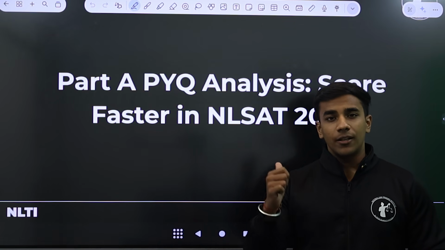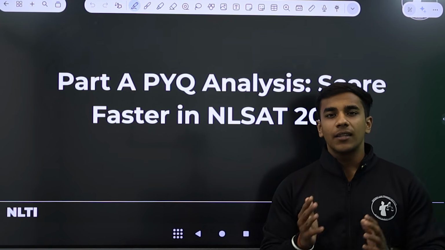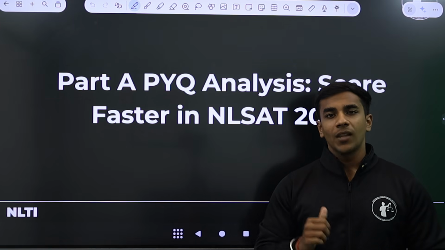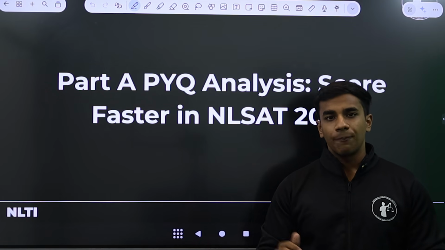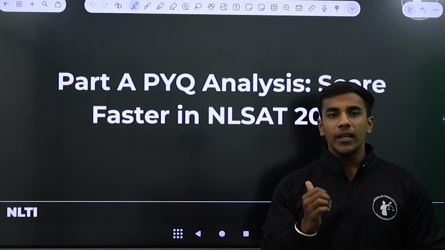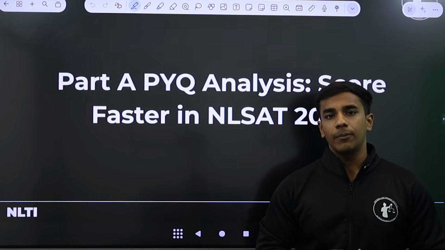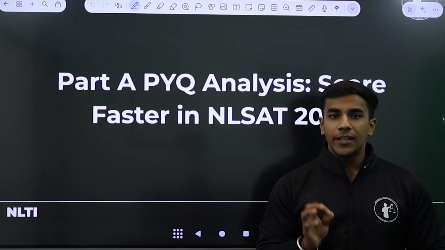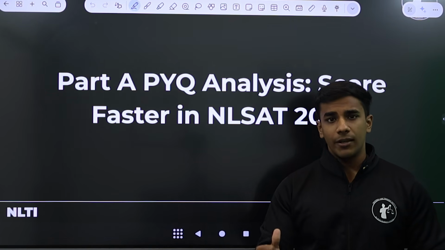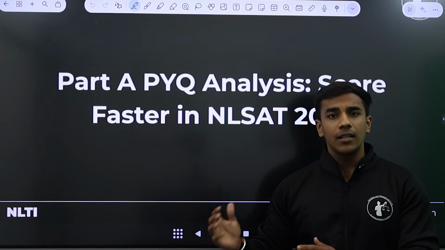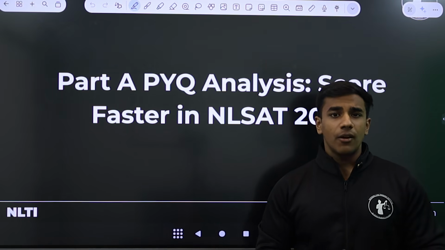And very importantly, to get into the National Law School Bangalore, you need to understand the trends and patterns of this paper. And that can only be done by doing one thing, that is PYQ analysis. And in today's video, we are going to do exactly that. We are going to take up part A specifically of the NLSAT paper and decode it section by section, year after year. We'll start with 23, move on to 25 and get done with the latest paper, that is NLSAT 2025. So this is the agenda for today's video.